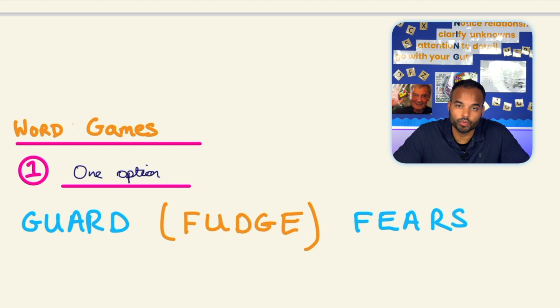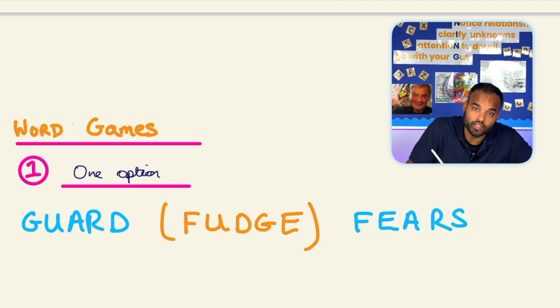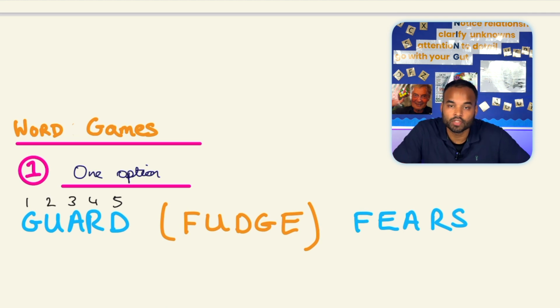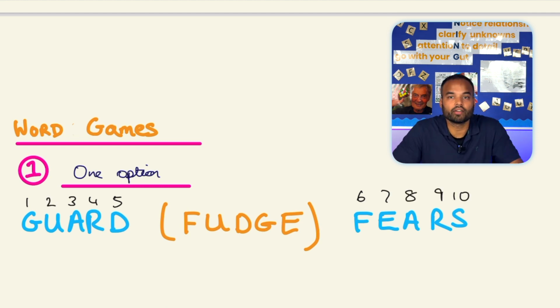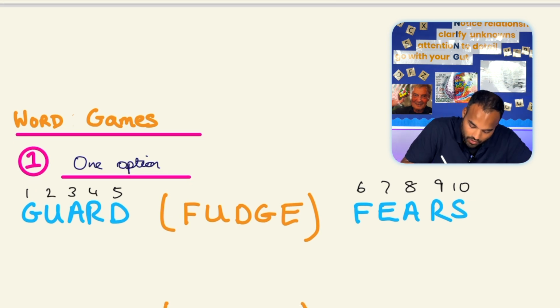Let's have a look at a few more examples. The first one that we have over here is the word guard on the left-hand side, so let's number that: 1, 2, 3, 4, 5. On the right-hand side, we have the word fears. Let's number that, so that's going to be 6, 7, 8, 9, 10. And have a look at the word in the middle, fudge, and let's see what letters correspond to what position as well. The F is position 6. U is position 2. D is position 5. G is number 1. And E is 7.